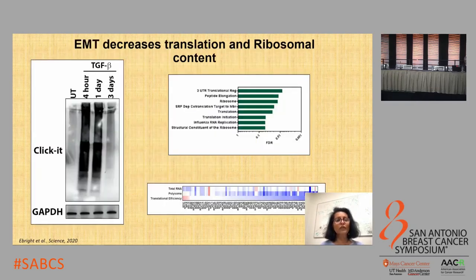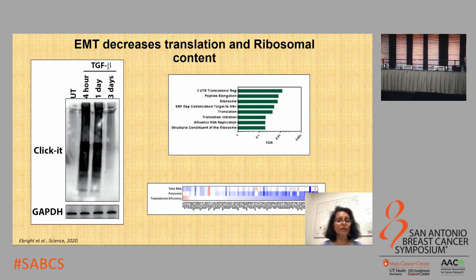So we wanted to look at the relationship of these processes to EMT. We turned to the MCF10A cells, the mammary epithelial line, which when treated with TGF-beta undergoes EMT. It serves as a great model to understand the molecular processes that are involved in EMT.